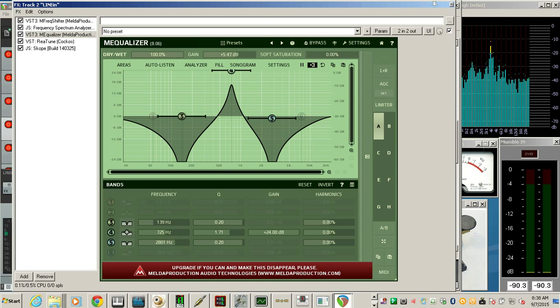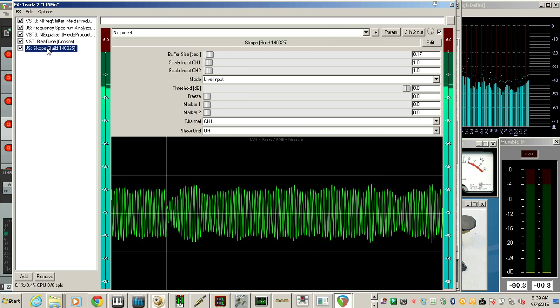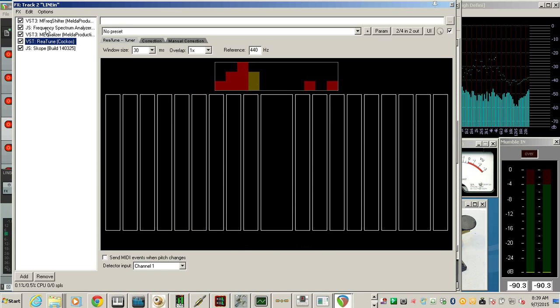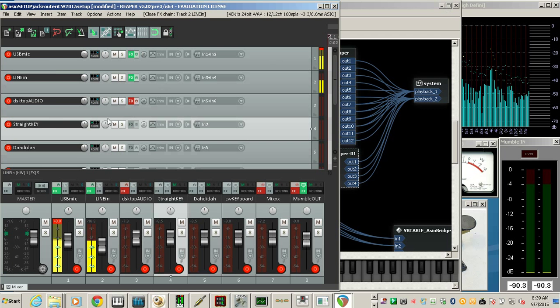So we can take this down a little bit. Very helpful. And get a little bit of an idea of the signal to noise ratio. These are just some examples of some great plugins that work. So that's where the audio comes in. So we'll turn that off right now.